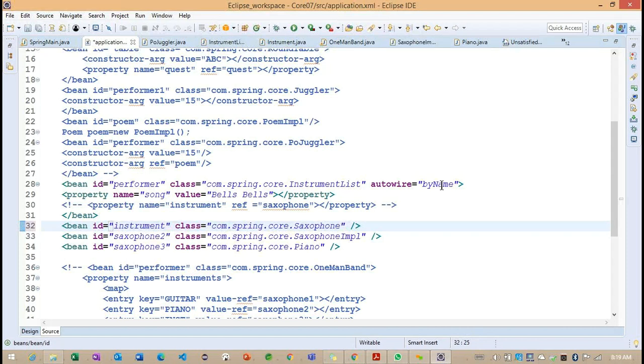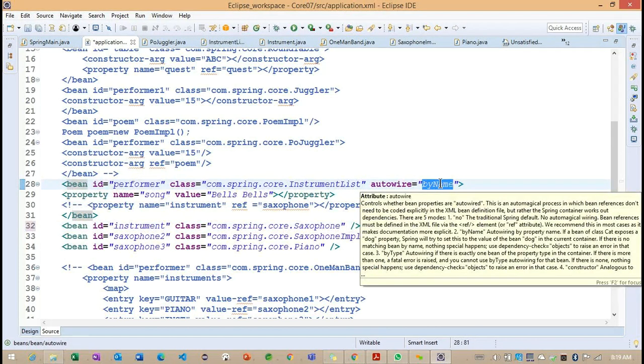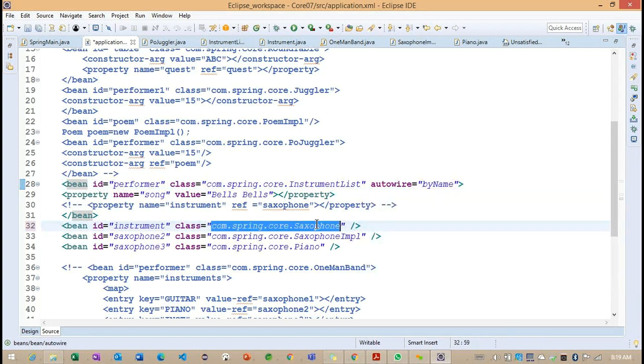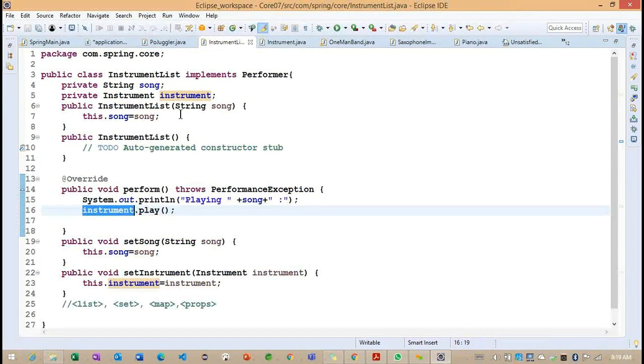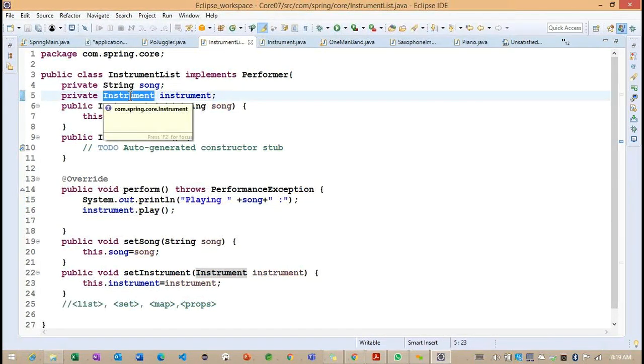Because of this, the autowire by name concept could not find the dependent object information. So this saxophone object was not created, and definitely we are going to get this instrument as null.